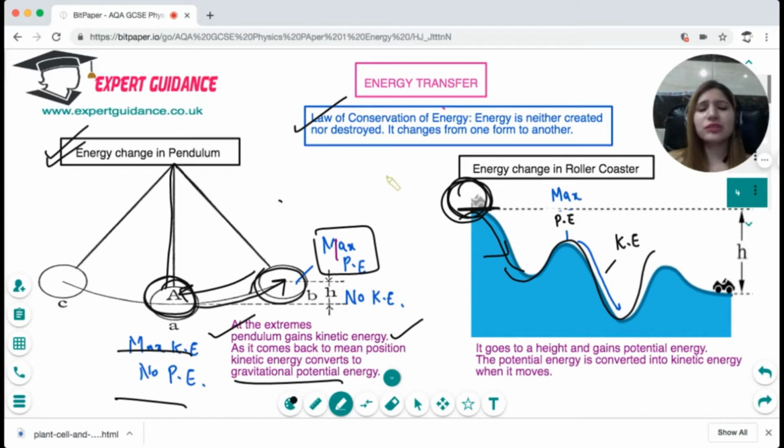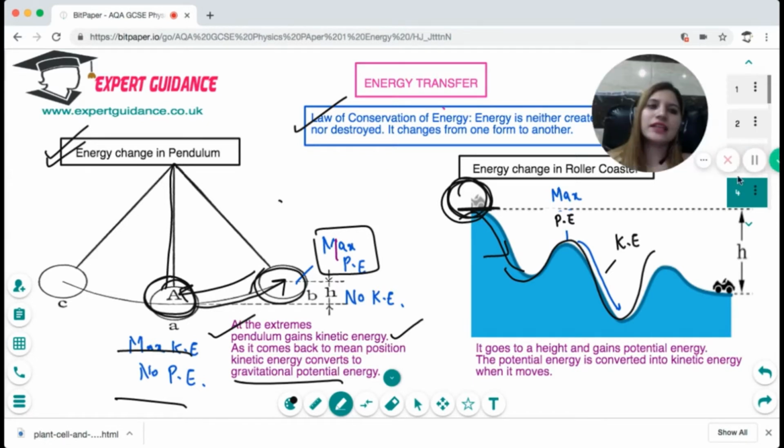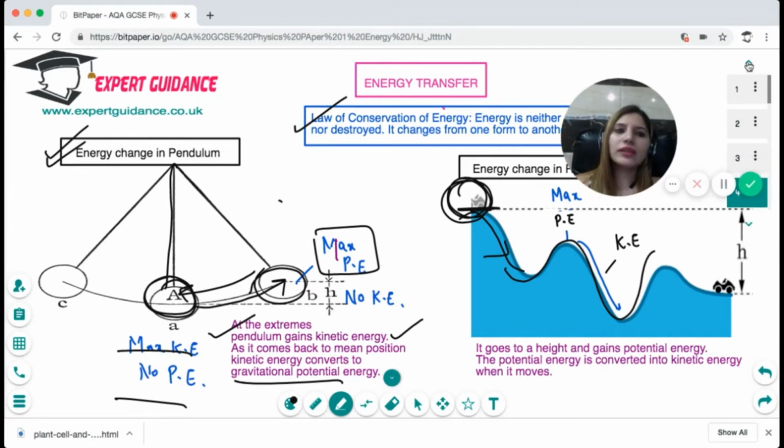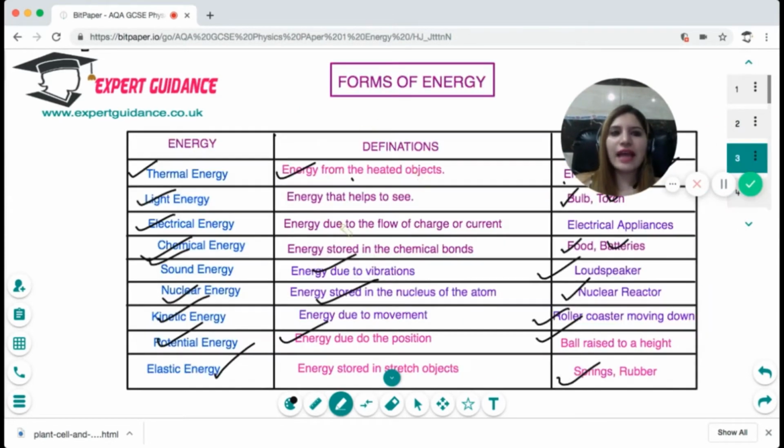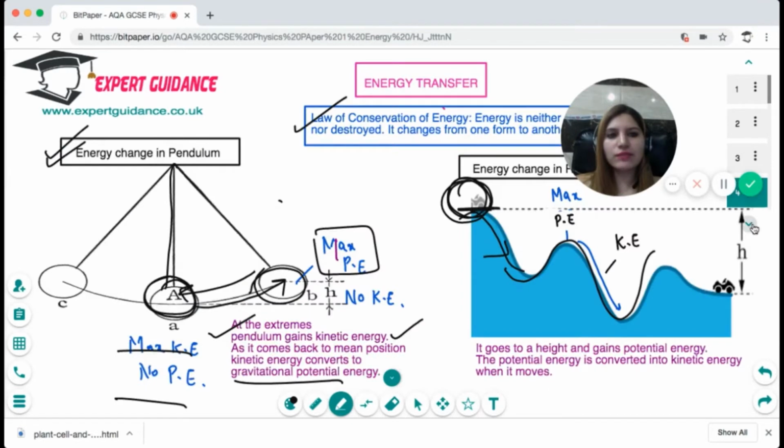For example, the torch is converting electrical energy into light and heat energy. The bulb is also converting electrical energy into light and heat energy. So you should know all these different forms of energy and how they get transferred from one type to another.